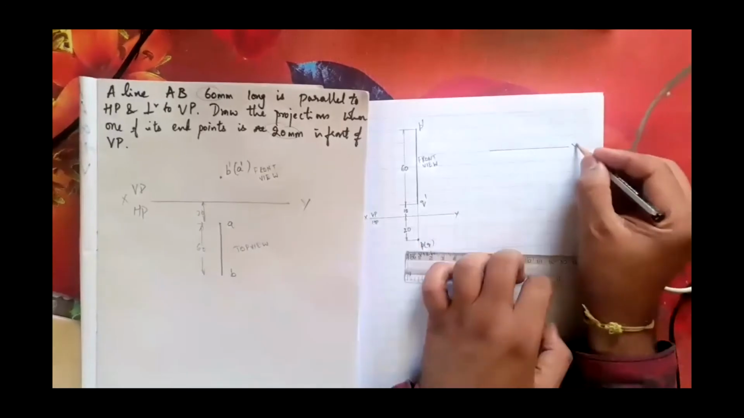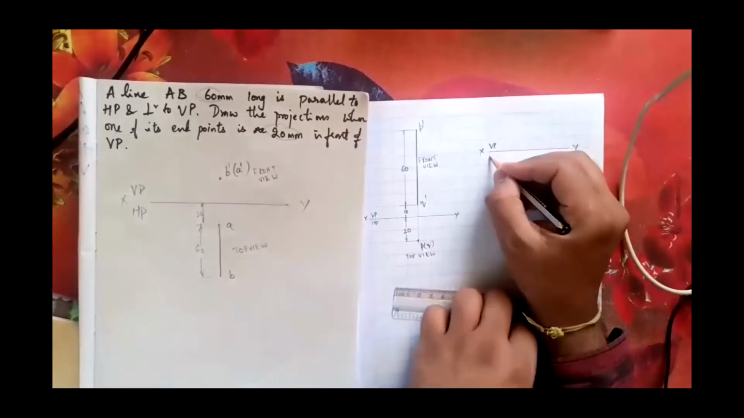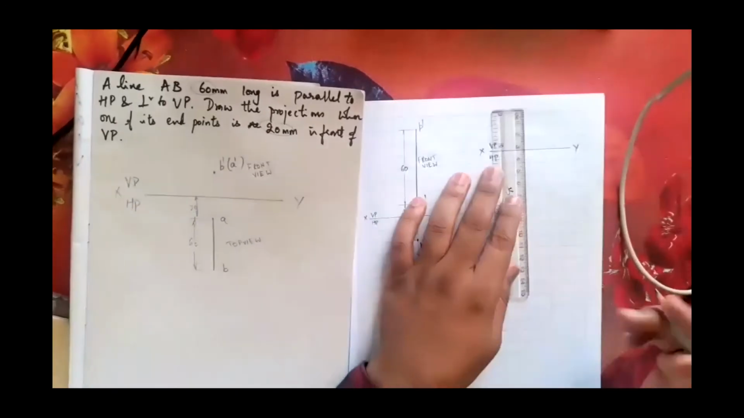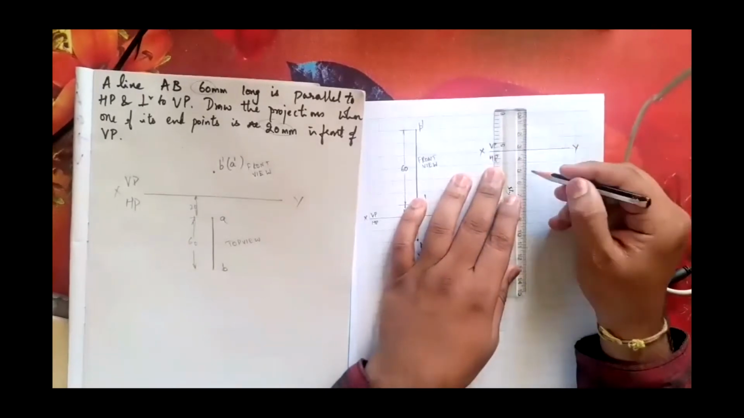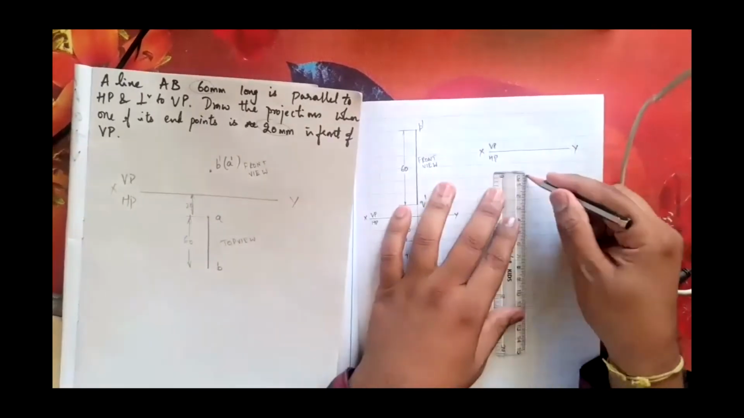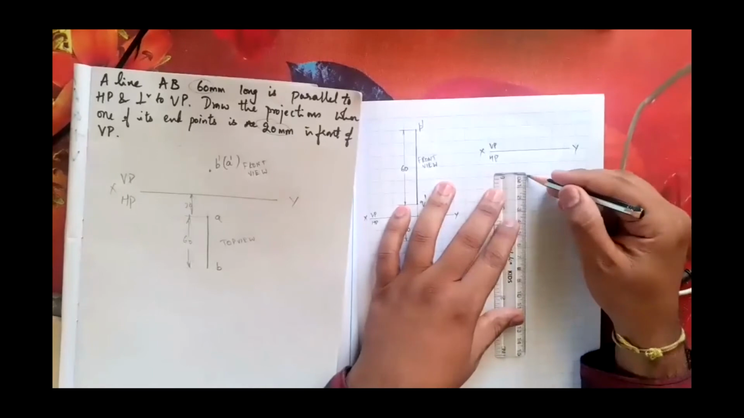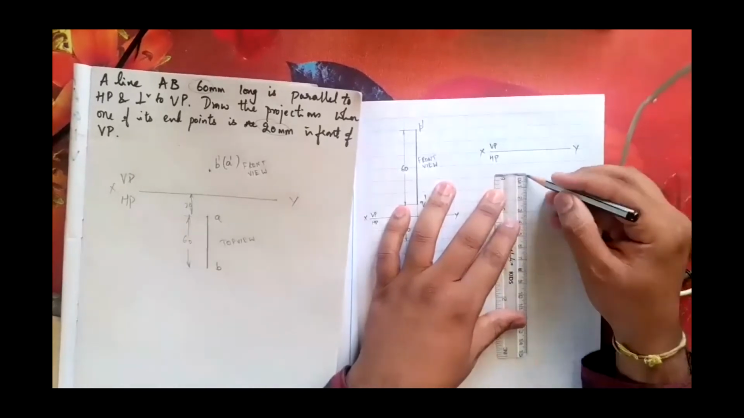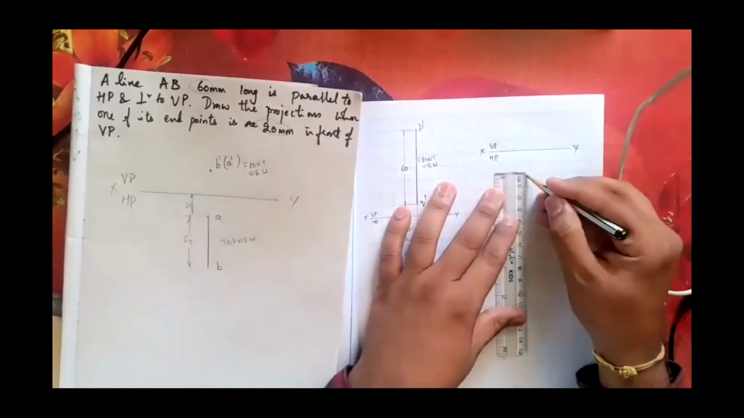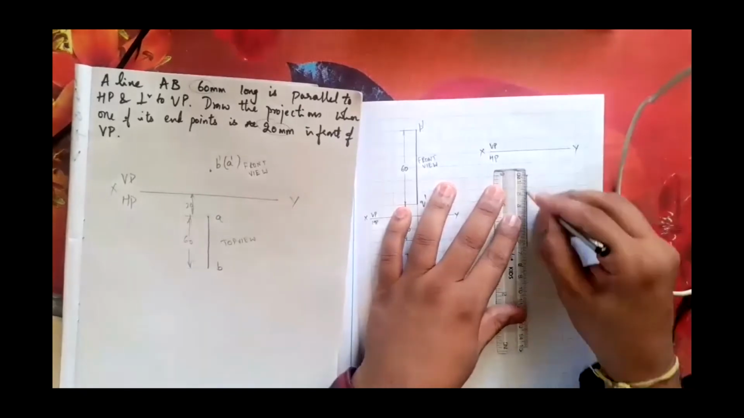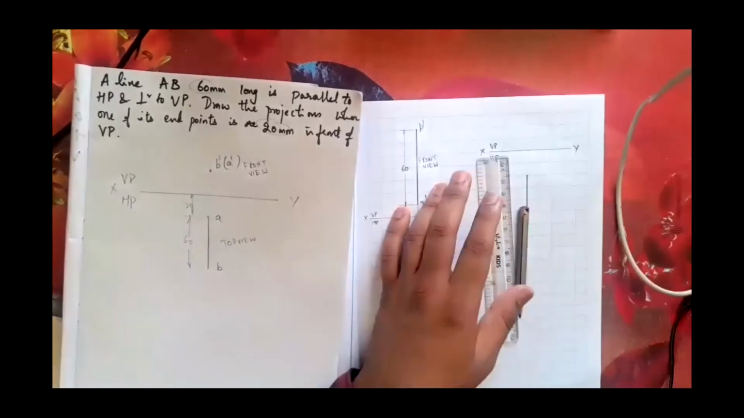XY, VP, HP. This is the first thing that you do, and then in front of VP 20 mm, two boxes. From here, I'm going to start this 60 mm, 6 boxes directly. I'm going to keep it like this, 6 boxes, and a dark line. This is the dark line that you are supposed to provide.